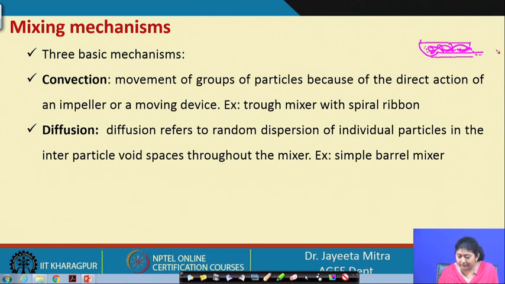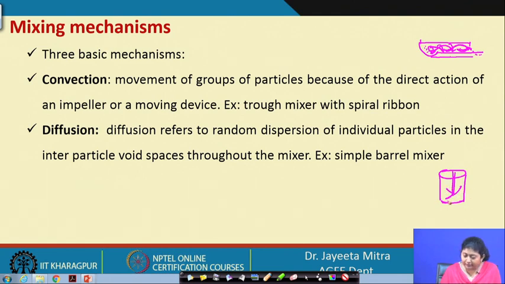Whereas in diffusion, suppose a barrel mixer is there, and it is rotating. There is a shaft and there are blades with it.